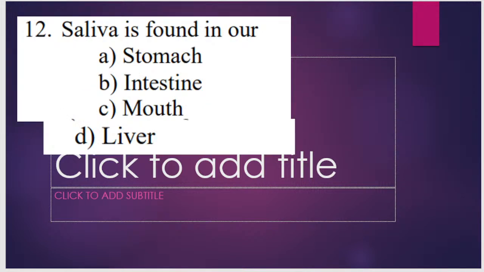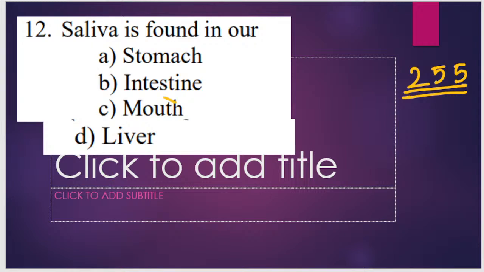Question number 255. Saliva is found in our mouth, stomach, intestine or liver. Where do we find the presence of saliva? Saliva हमको कहाँ पे मिलता है? We find it in our stomach, mouth, liver or intestine. Why D will be the answer, Pratyaksh? B answer भी क्यों होगा? Where do we find saliva? Saliva is found in our mouth.